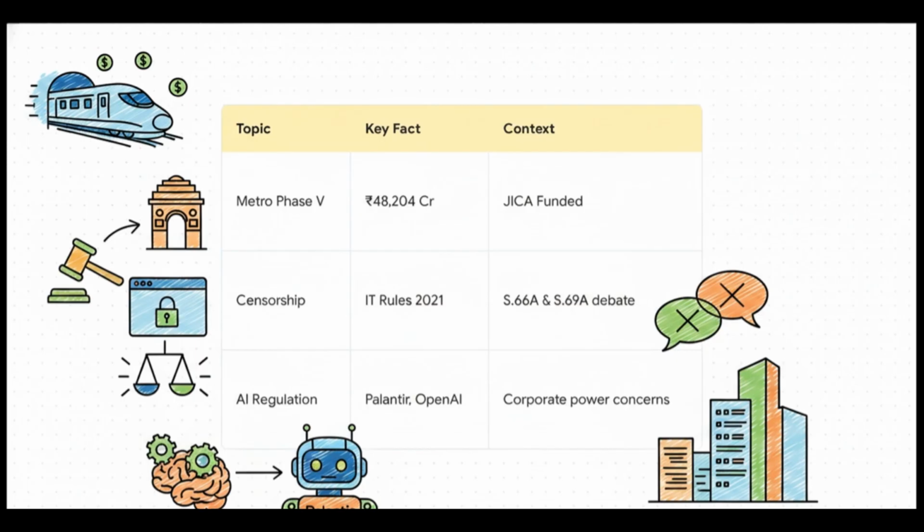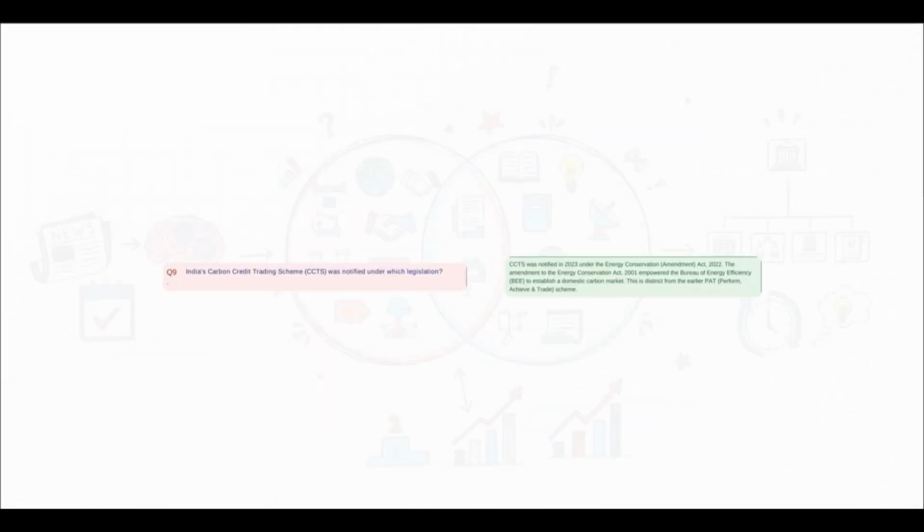And third, AI regulation is fast becoming a core GS3 topic, particularly regarding the immense corporate power held by entities like OpenAI and Palantir. Okay, check out this high-probability environment MCQ regarding India's carbon credit trading scheme. Crucially, this scheme was established under the Energy Conservation Amendment Act of 2022, which empowered the Bureau of Energy Efficiency to establish a domestic carbon market.